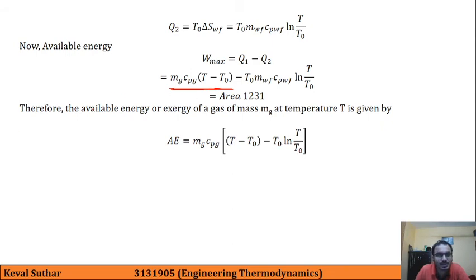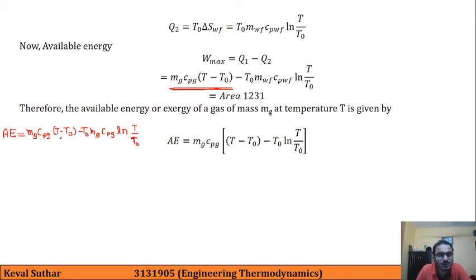So from where this has been written, if we write down this formula, available energy is equal to mg Cpg T minus T0 minus T0 into, instead of mwf Cpwf, we can also write down mg Cpg into ln T divided by T0.